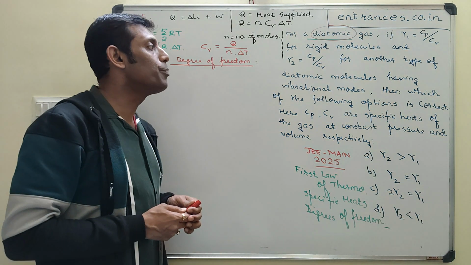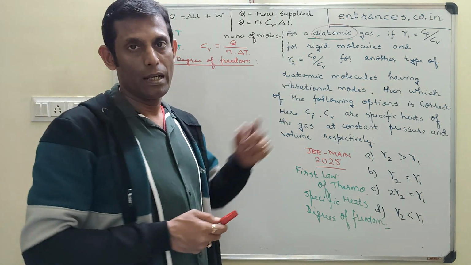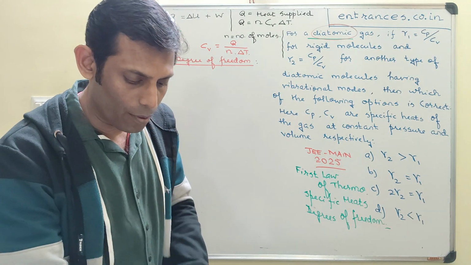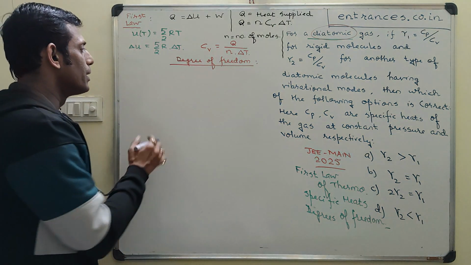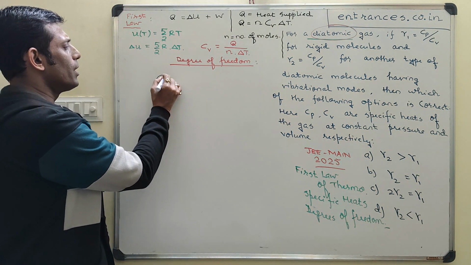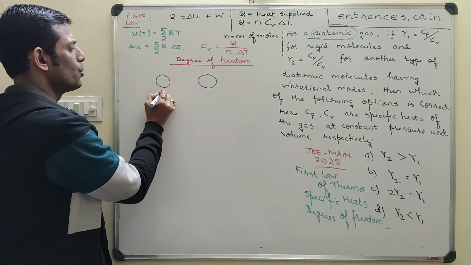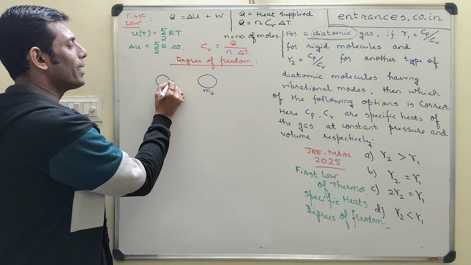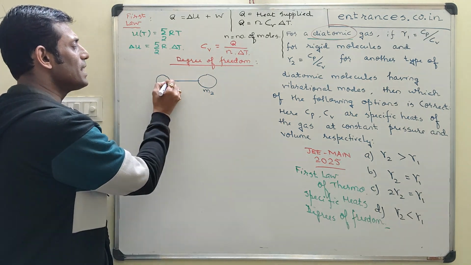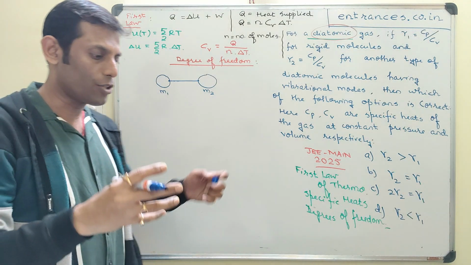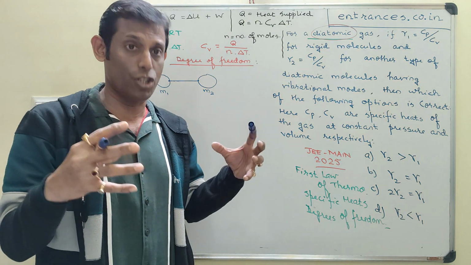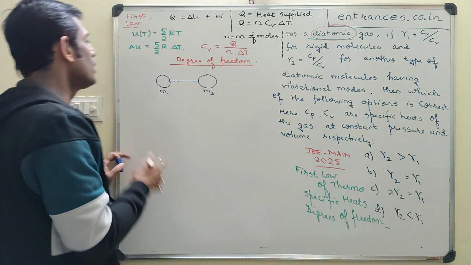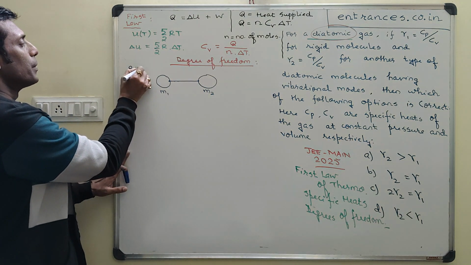So degrees of freedom for a monoatomic molecule would be 3. Now in case of a diatomic, how exactly does a diatomic molecule look? It is almost always of the shape of two masses M1 and M2, two atoms connected by a rigid rod. Now if it is a rigid rod connection, if the structure of the molecule is such that its shape, geometry does not undergo any change, then you can call it